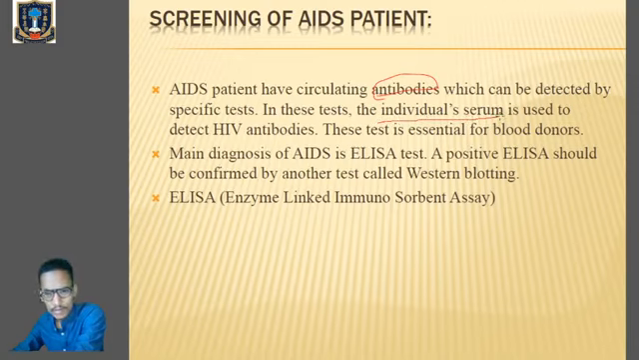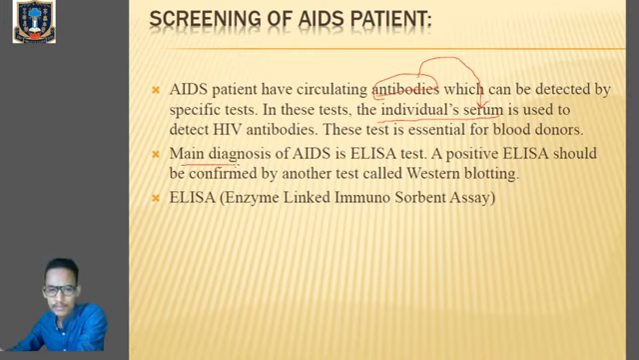So this can be done by taking the blood serum of an individual. Clear? And by taking the blood serum, we will try to find out whether this antibody is present in the serum or not. So we will try to find out the HIV infection in a particular individual. The most important thing over here is the test.